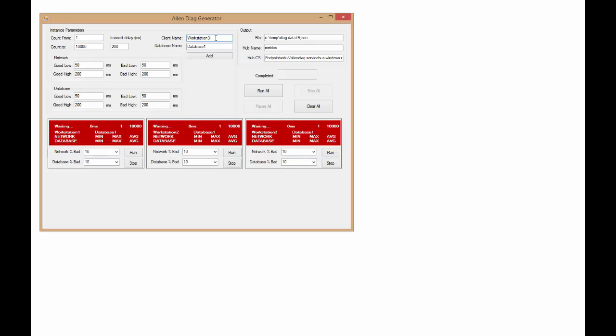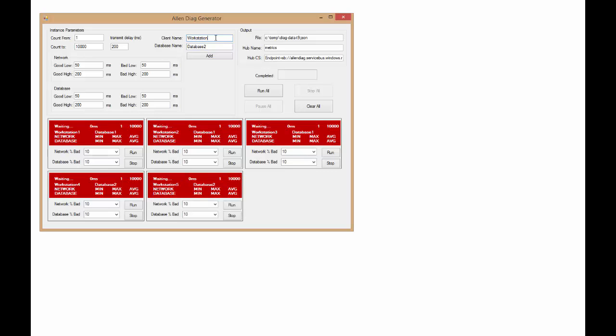Now I'm going to add the fourth workstation, which is going to talk to database 2. And I'll add that one, and then I'll add workstation 5 also talking to 2, and a number 6 also talking to 2. And now this is where it gets interesting.